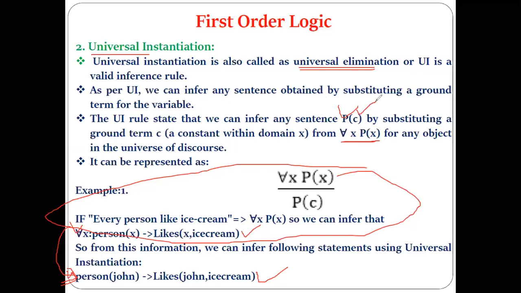Correct? Yes, sir, same thing I have written. The rule of universal instantiation states that we can infer any sentence, like premises of C, by substituting a ground general term. Now, what is the ground general term here? What substitution have we done? Universal substitution. What ground general term have we utilized here?